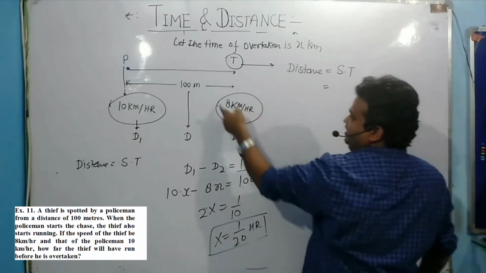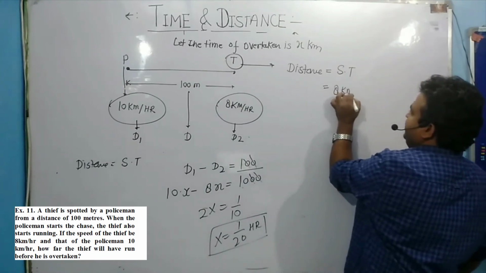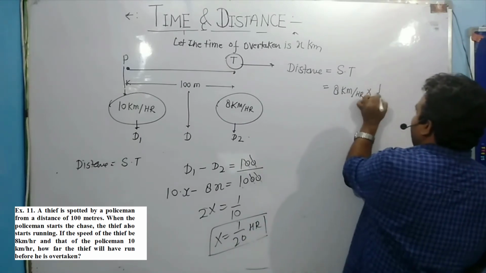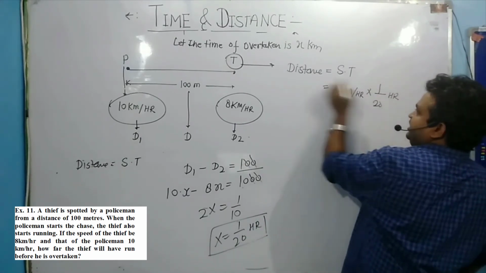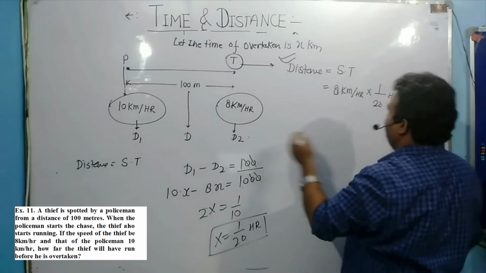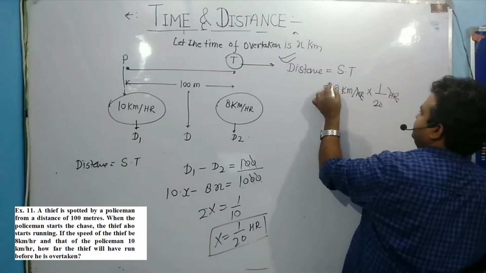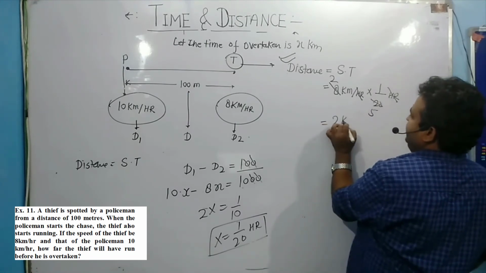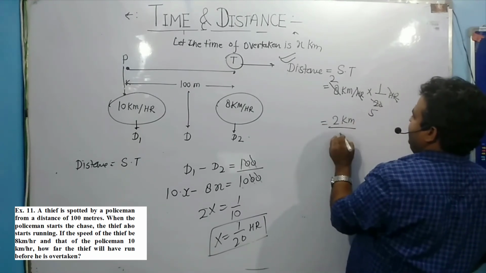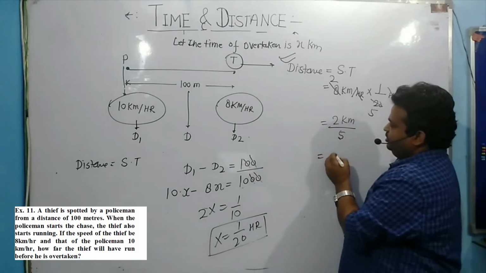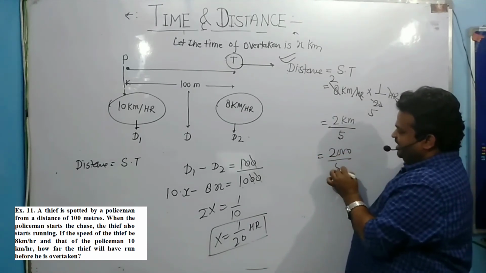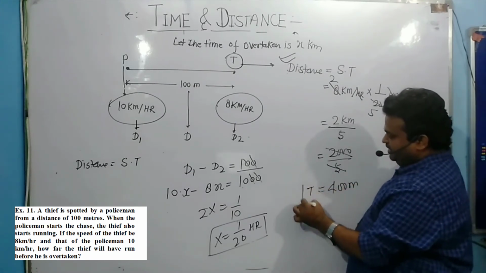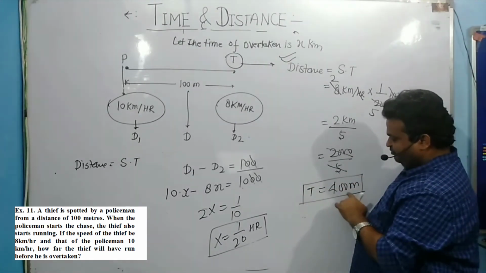स्पीड कितना है thief का? 8 किलोमीटर पर आवर, 8 किलोमीटर पर आवर, एंड टाइम कितना लग रहा है पुलिस को पकड़ने में? 1 by 20 आवर में थीफ जो है वो कितना डिस्टेंस कवर कर चुका होगा. So 4 2 is 8, 4 5 is 10. So this is 2 kilometer by 5. So 2 kilometers means 2000 meters divided by 5. So this answer would be 400 meters. So thief distance traveled is 400 meters.